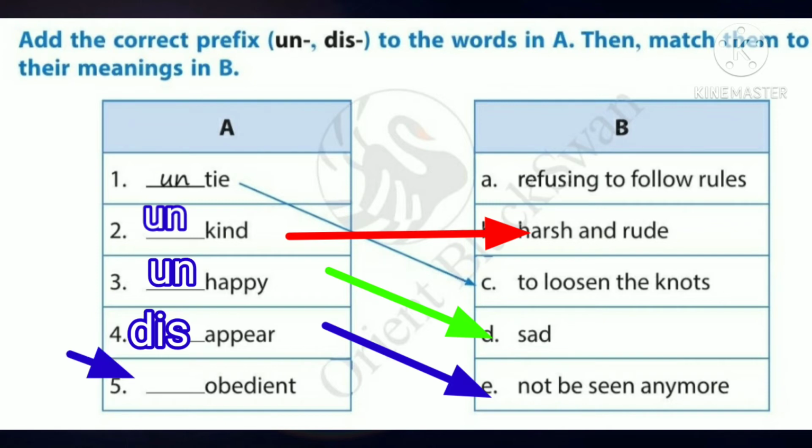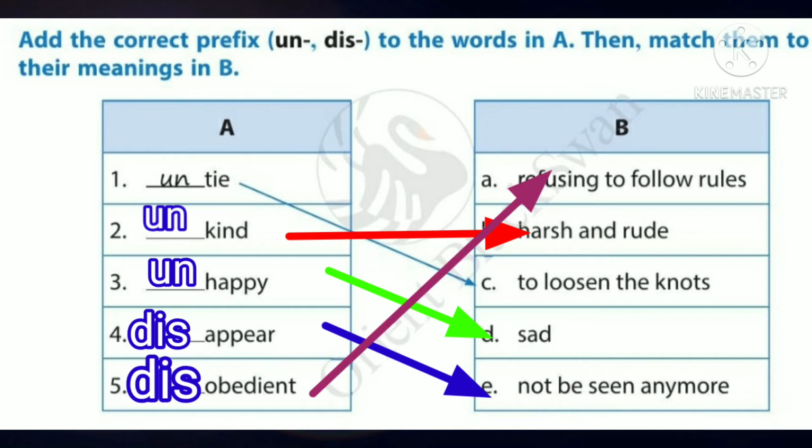And the fifth one, obedient. What is the opposite of obedient? Unobedient or disobedient? Yes, disobedient. Not obedient means disobedient. What's the meaning of it? Yes, the last answer is A, in column B, refusing to follow rules. So match the fifth one to A. Disobedient, refusing to follow rules.